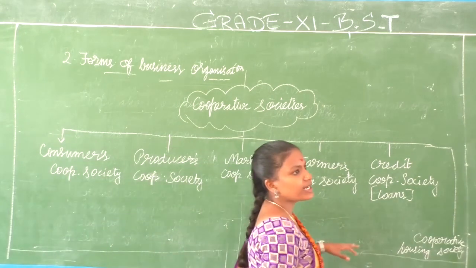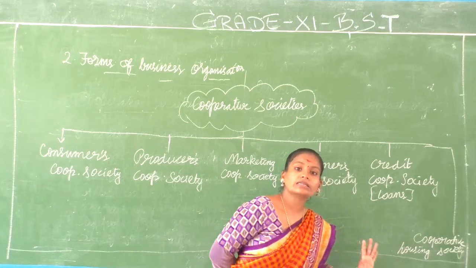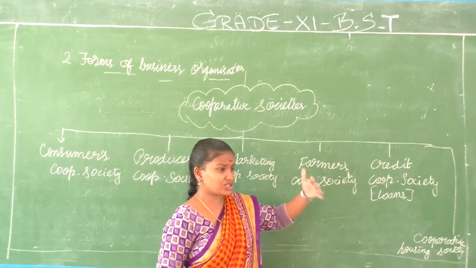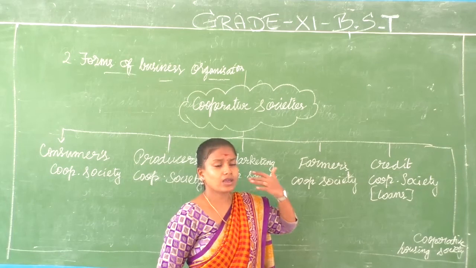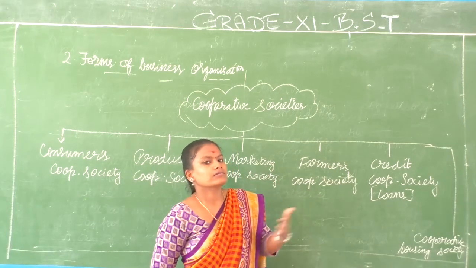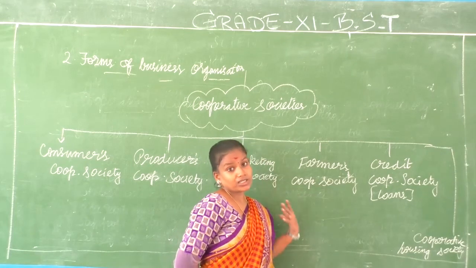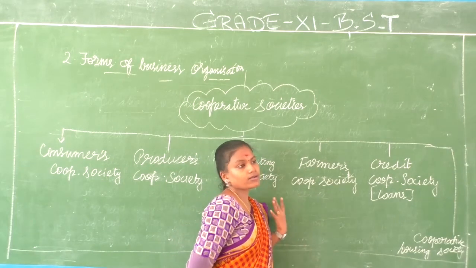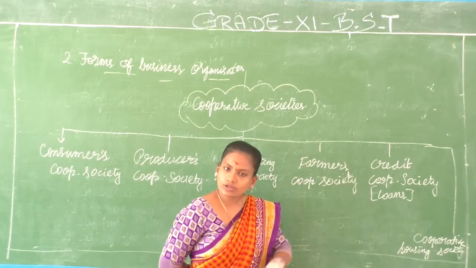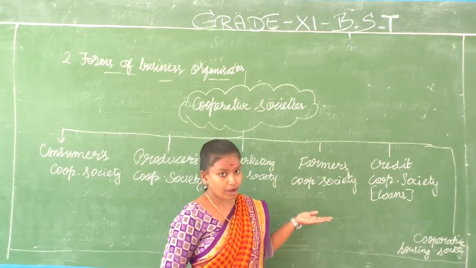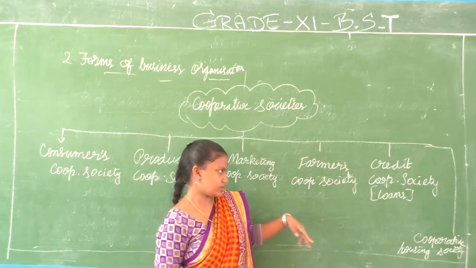Farmers cooperative society, it is all about farming and its various levels: irrigation, seeds, taking care of the land, water facilities, and finally getting a good cost for whatever product you have produced. Talking to the government and fixing good prices and all those things.